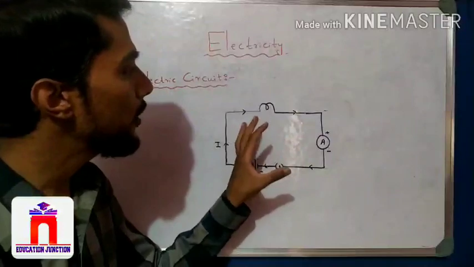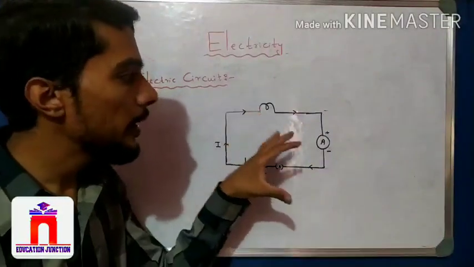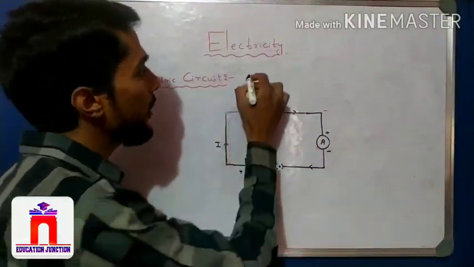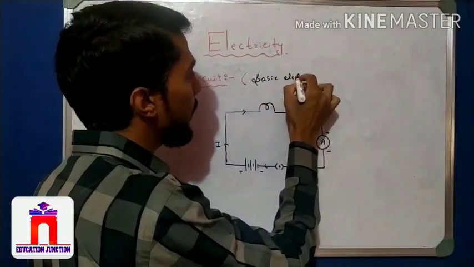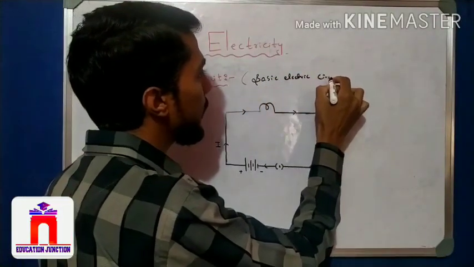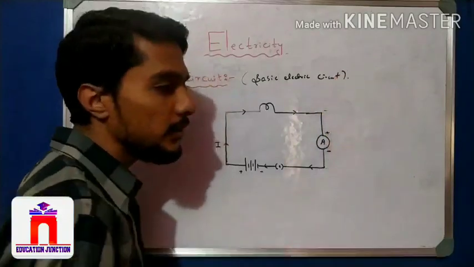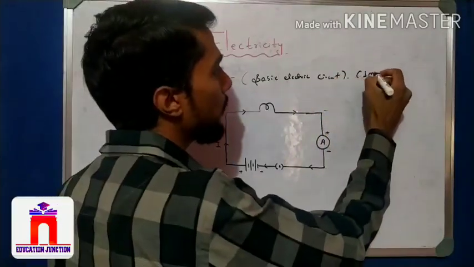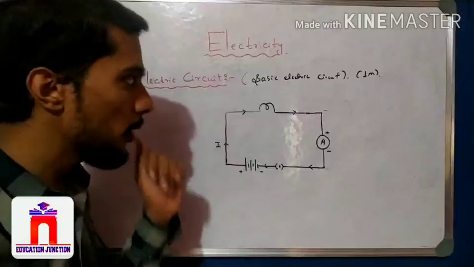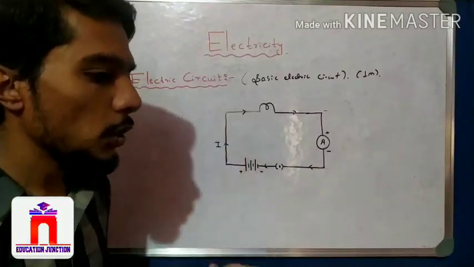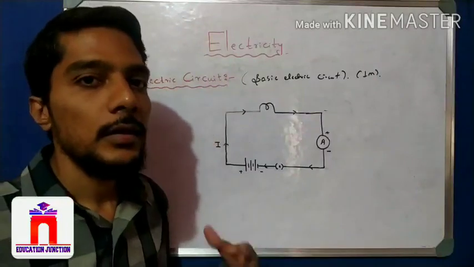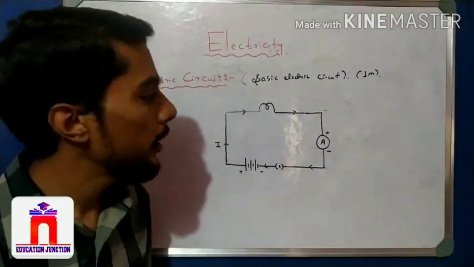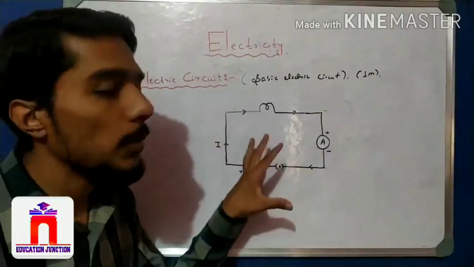So observe this diagram. This is called a basic electric circuit, a schematic diagram of a basic electric circuit. Okay, the basic electric circuit is important for a 1 mark diagram. Very important for 1 mark. They may ask you to draw the basic electric circuit, which involves some electrical appliances. Now study one by one here.